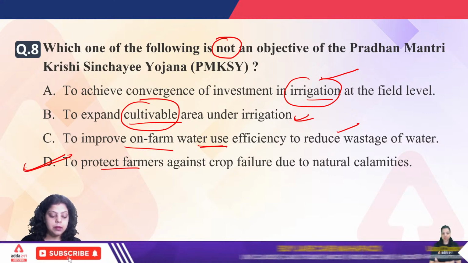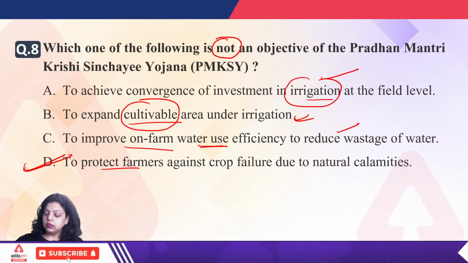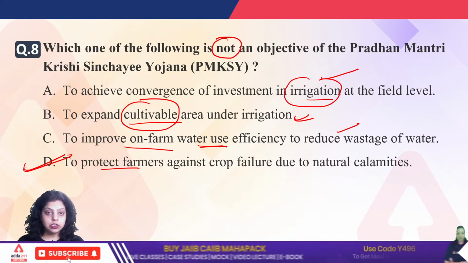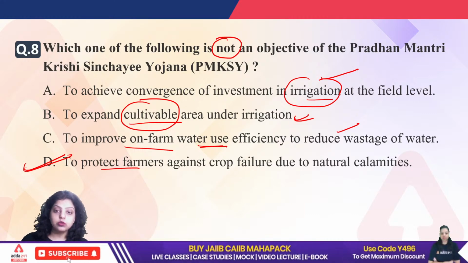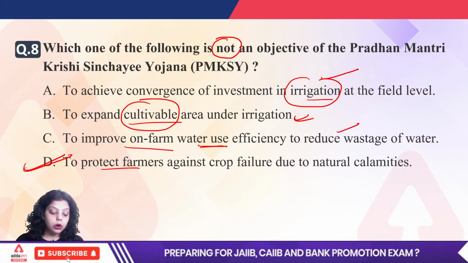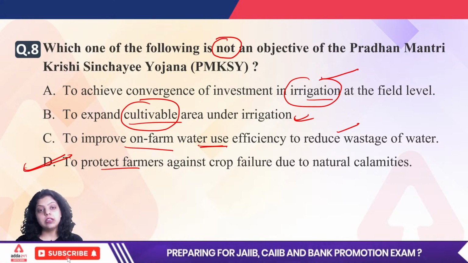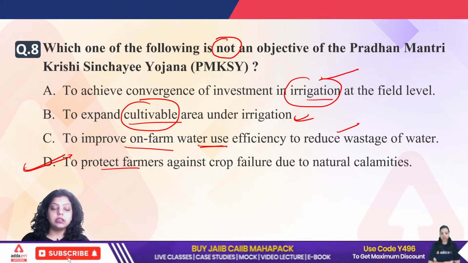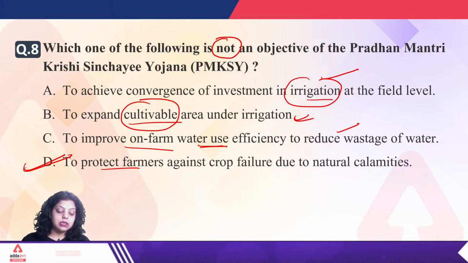In the irrigation scheme, we are focusing on making the land cultivable and using proper irrigation methods so that water wastage is reduced, and water management activities are done. So the right answer will be D, because it is not an objective of Pradhan Mantri Krishi Sinchai Yojana.